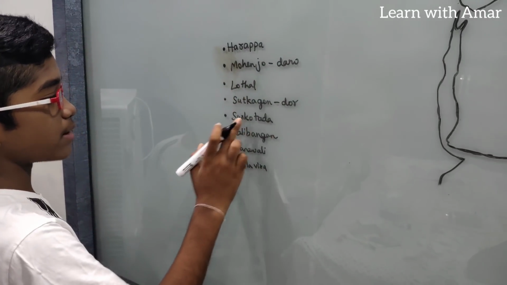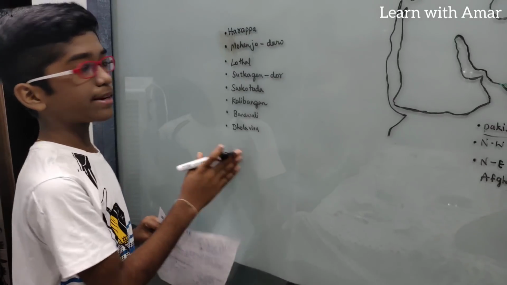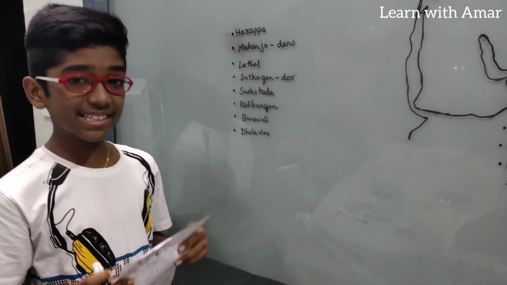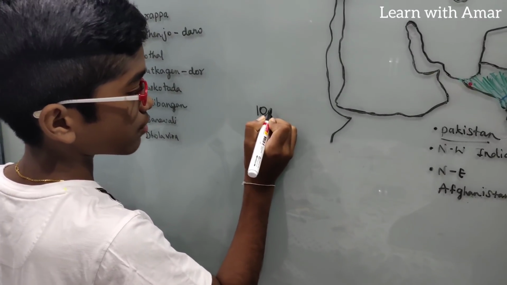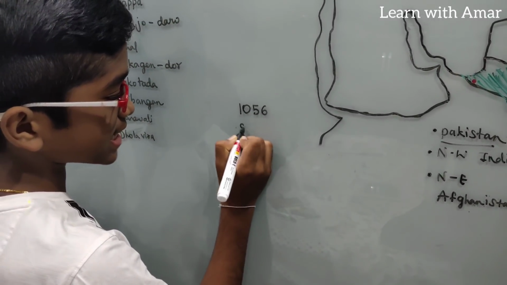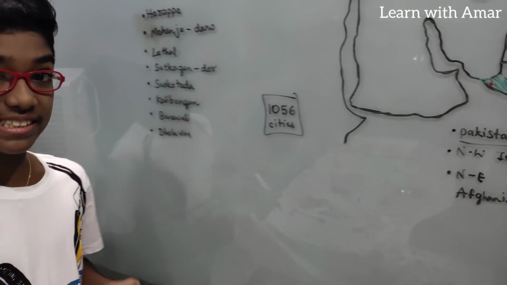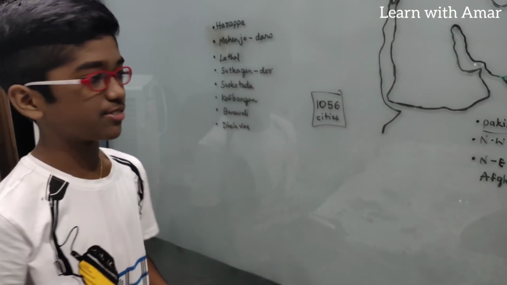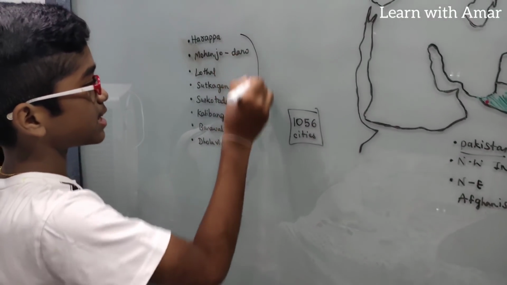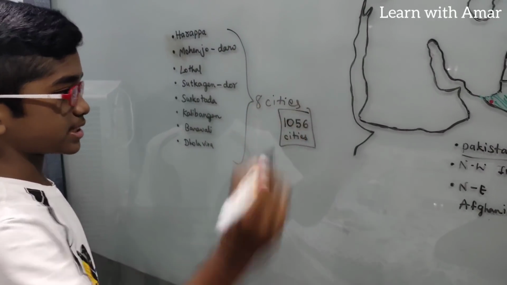That is 1, 2, 3, 4, 5, 6, 7, and 8. Actually, I said only 8 major cities, but according to our calculations there were 1056 cities in the Indus Valley Civilization. Thus we can say that it is an advanced civilization, right? Now let's learn the location of these 8 major cities.